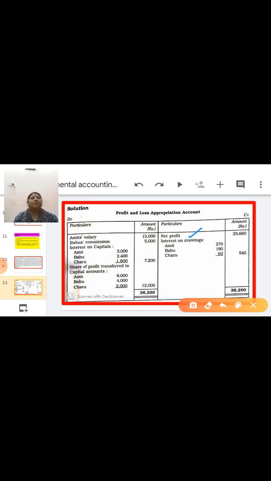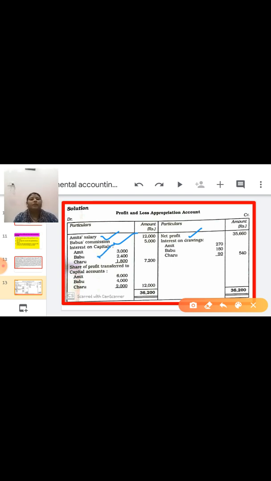Next, Amit's salary is transferred to the debit side: 12,000, already converted on a yearly basis. Babu's commission 5,000 is also given. Interest on capital you can calculate: the capital amounts are given, and the rate of interest is also given.